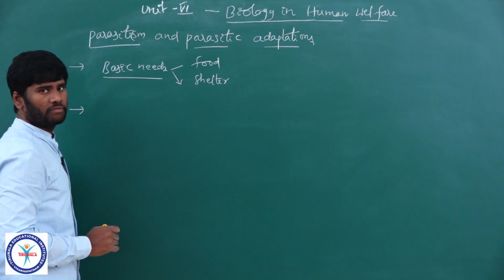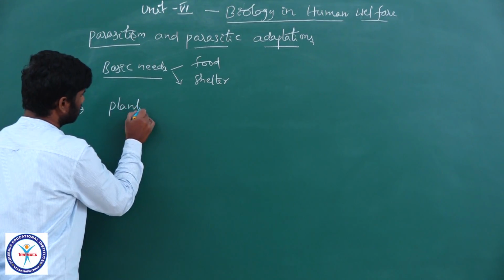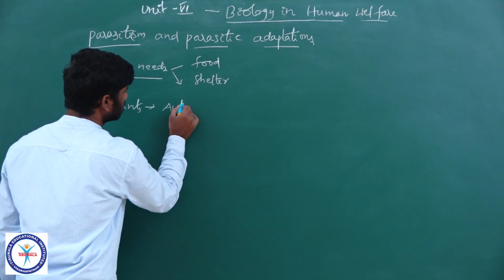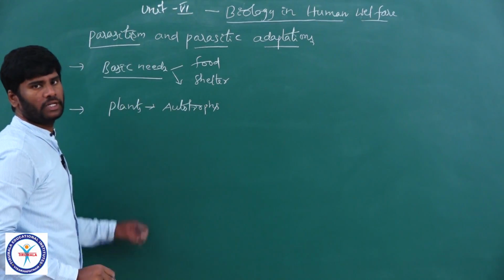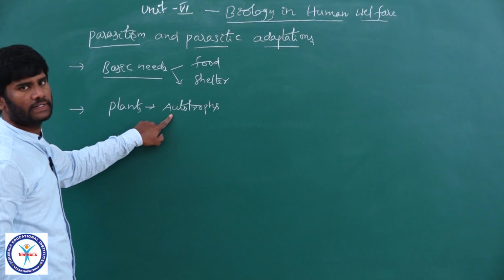Living organisms are of three types. Plants: plants are autotrophs. They can make their own food materials by using carbon dioxide and water in the presence of sunlight.